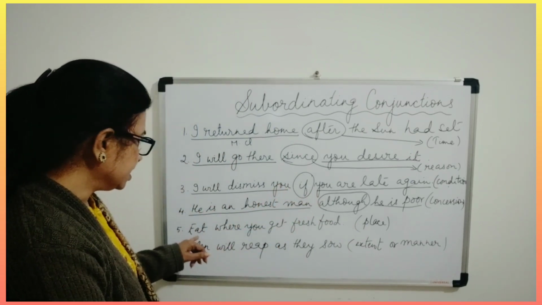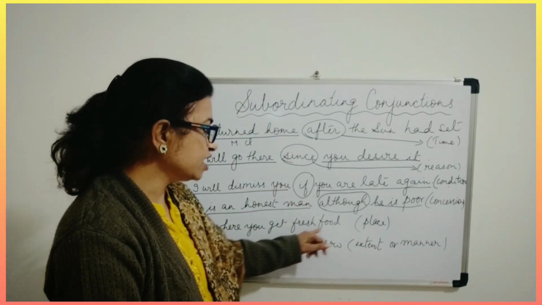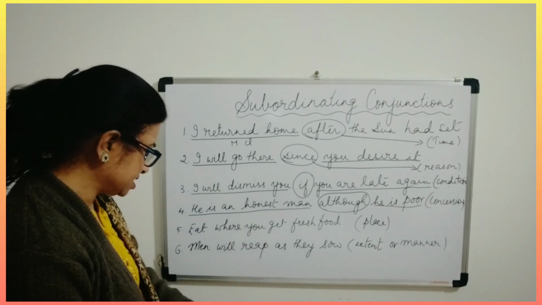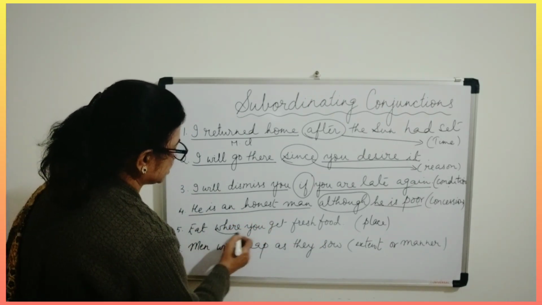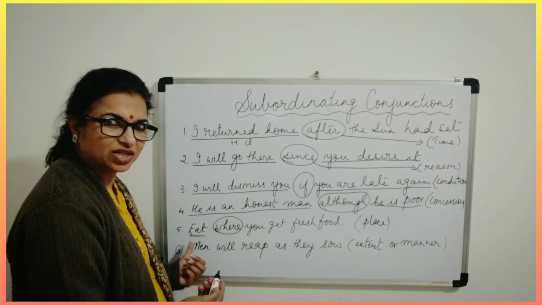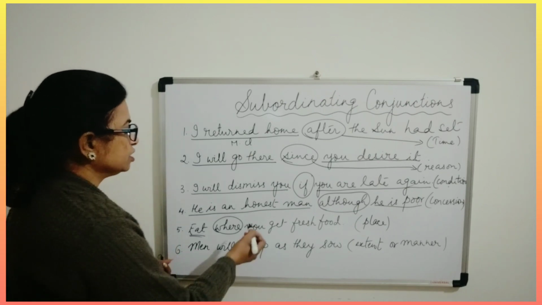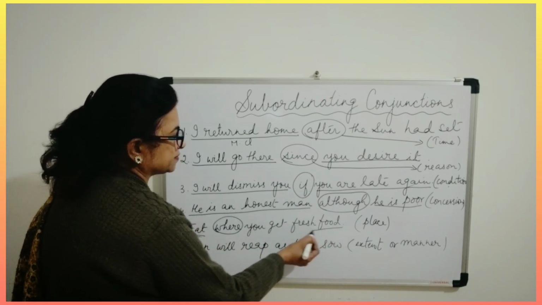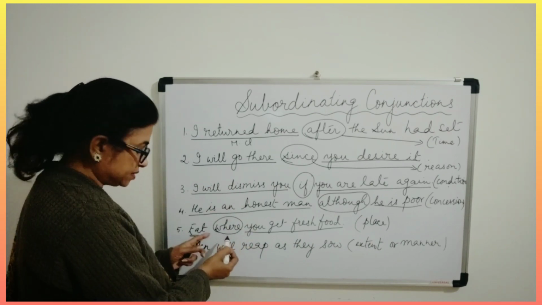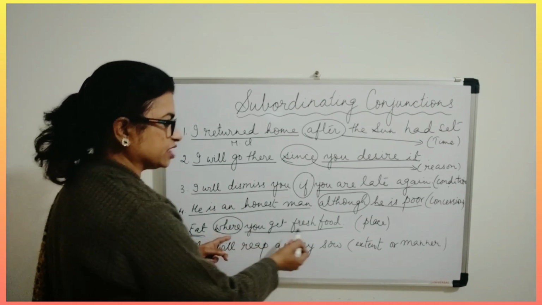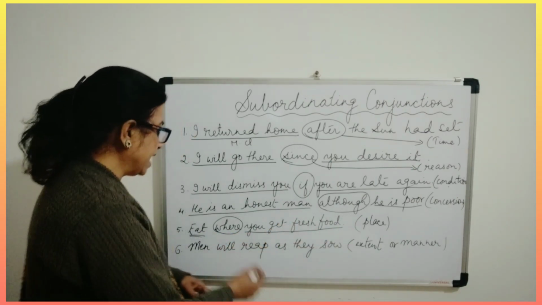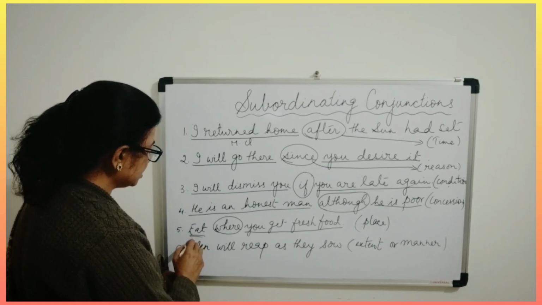Eat where you get fresh food. So where? Obviously, it tells you about the place, isn't it? That is why, eat where you get fresh food. Now this is just one word, so it cannot be your main clause, isn't it? You get fresh food. If you take this also along, then where you get fresh food. So you get fresh food is complete, and this is the dependent clause.